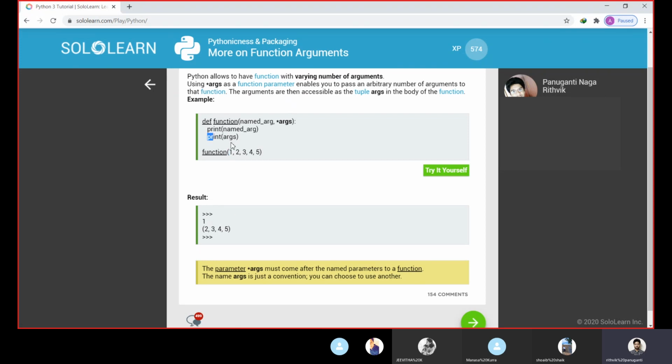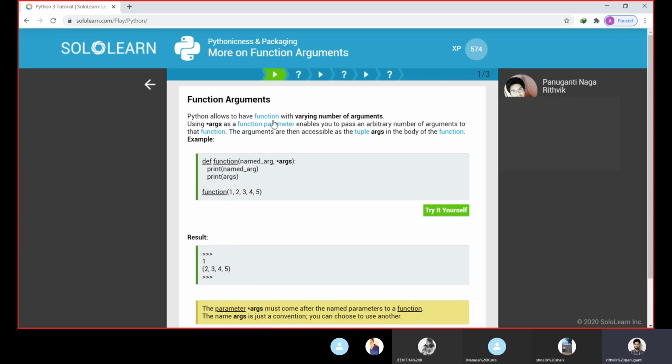So print args. Here star args will collect whatever is leftover and print it in args. The first one has already been given to the named_arg value. What are those leftovers? 2 3 4 5. These will be printed in the form of a tuple. So here we have seen tuples. A tuple is declared inside parentheses, while square brackets mean a list. So this is the tuple example. They will be printed in the form of a tuple.